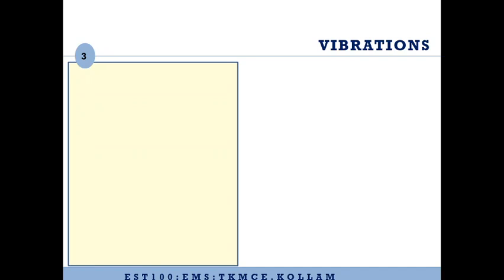So let us talk about vibrations. This is a cantilever beam, and we are assuming the beam is massless and the entire mass is lumped as a ball that is kept at one end of the cantilever, and at the left end we have a support. Let us assume that this is a machine that is capable of moving this mass up and down in a regular pattern.